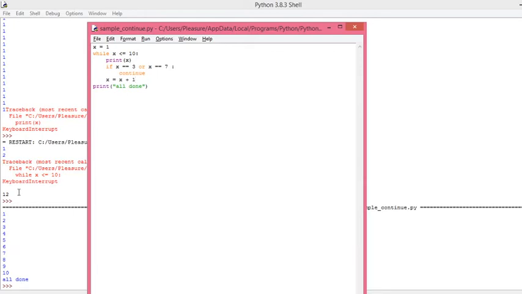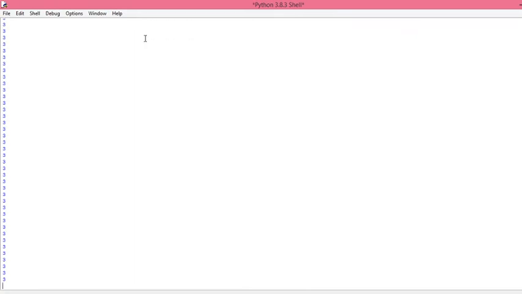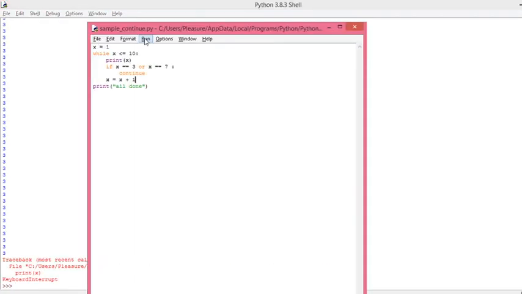Incrementing has to be done after continue. Let me show with the iterations. 1 less than or equals to 10, right? As the condition is true, it will print 1 here. Then it checks the condition: 1 is equals to 3 or 1 equals to 7, so both are false. So it will go to the next statement, that is x equals to x plus 1.